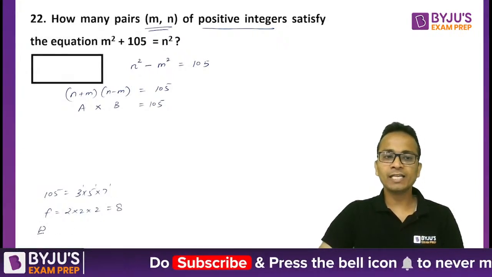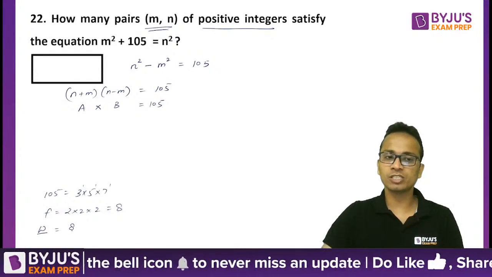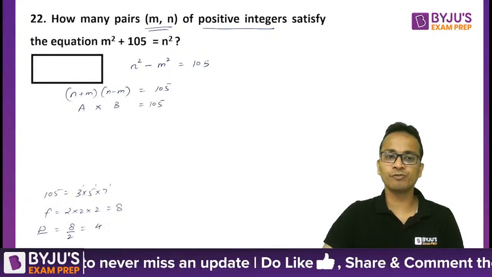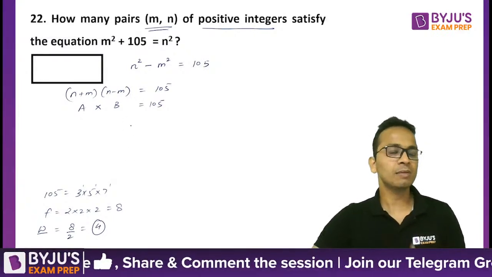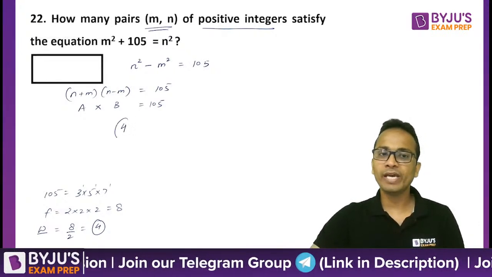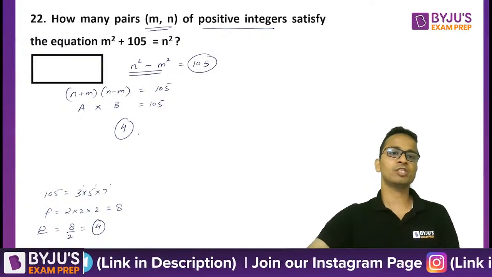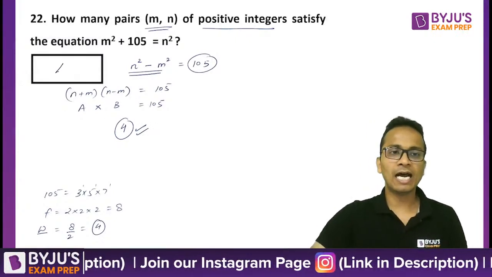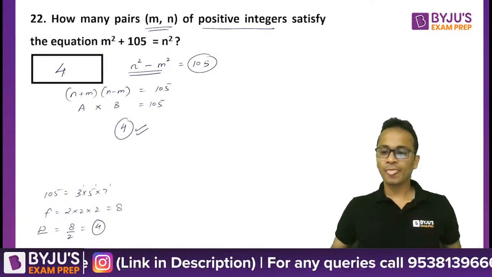The number of ways of writing this number as the product of two factors will be the number of factors, 8, divided by 2, that is 4. So there are 4 ways in which 105 can be written as the product of two numbers. And hence the number of ways of writing 105 as the difference of two perfect squares will be 4, and 4 will be the final answer for this question.